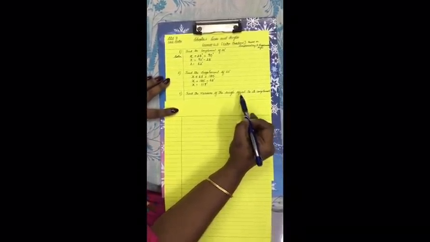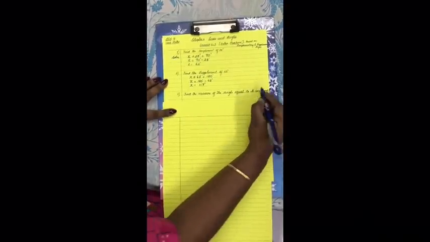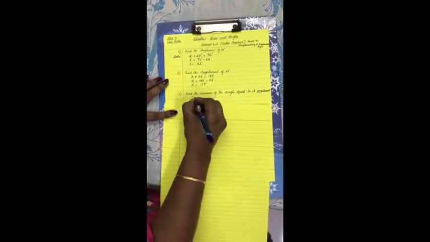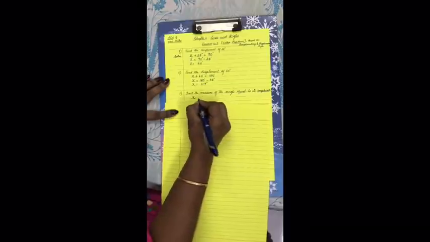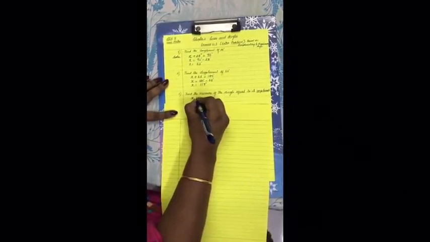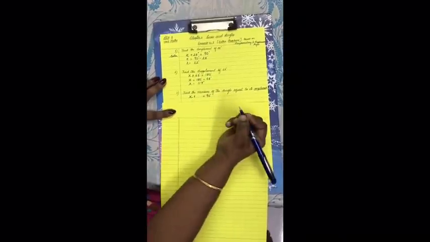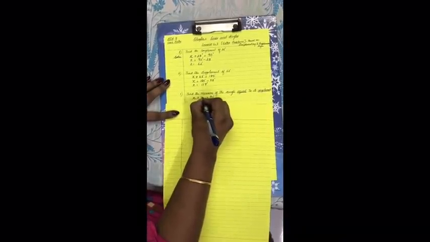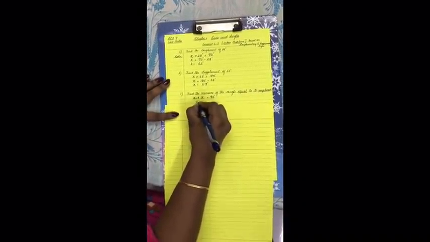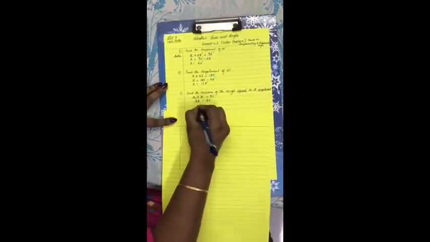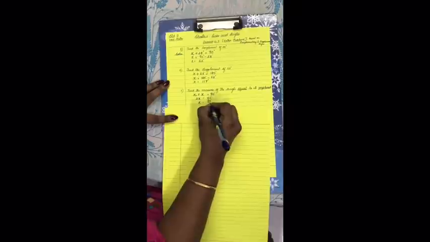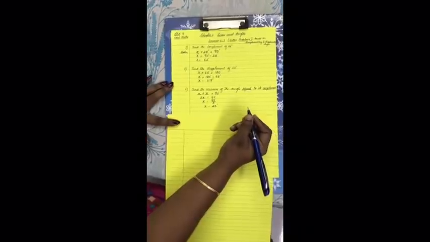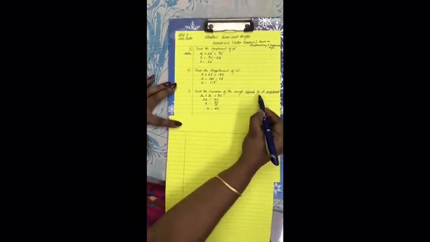So now we've got two clues. The first clue is equal. The second clue is complement. So let the angle to be found be x. Then the complement means plus, and it is always equal to 90 degree. Complement means we know it is 90 degree. So what is the next angle? It is equal. Equal means it is the same angle. x plus x is equal to 90 degree. So 2x is equal to 90 degree. Therefore, x is equal to 90 degree divided by 2. Answer, x is equal to 45 degree. In the same way, you can also find the measure of angle equal to its supplement.